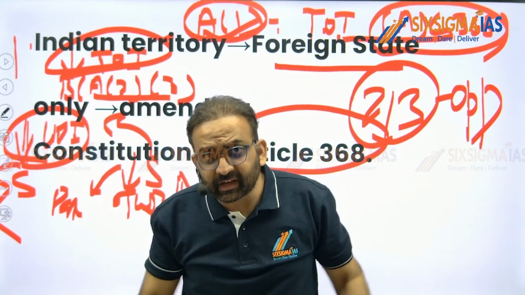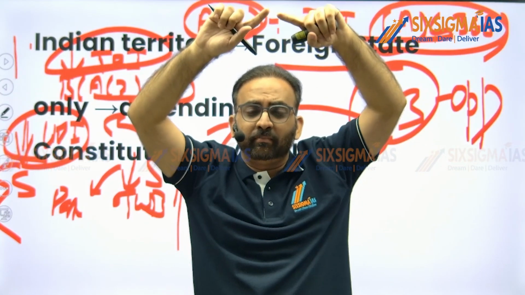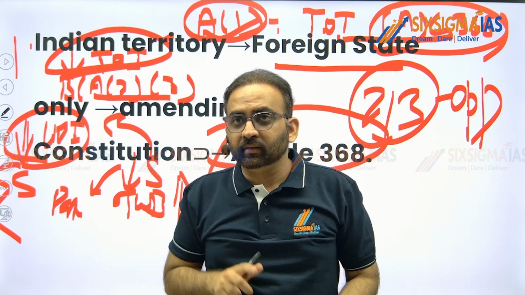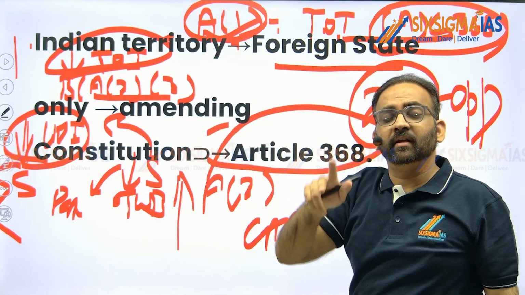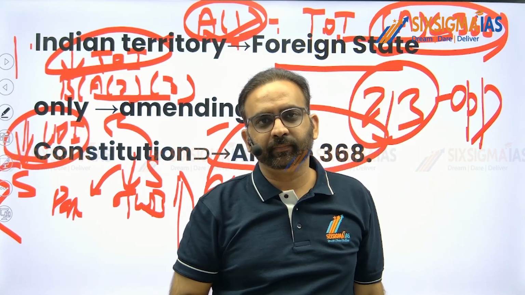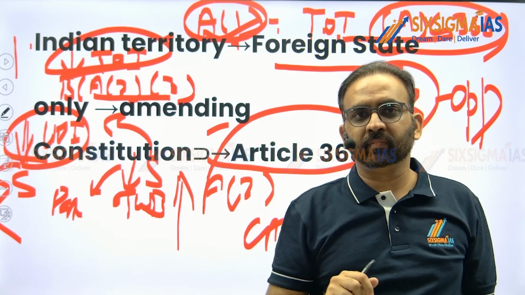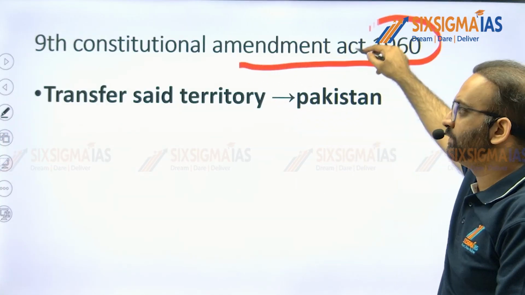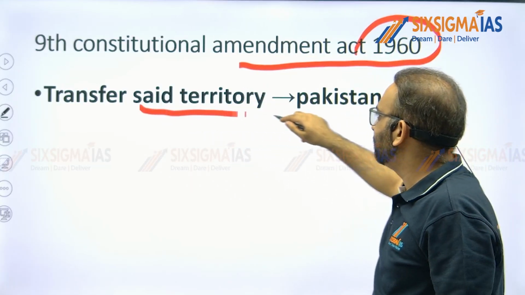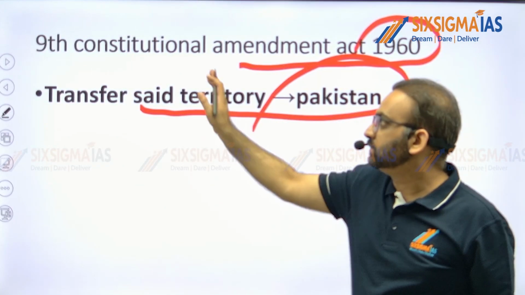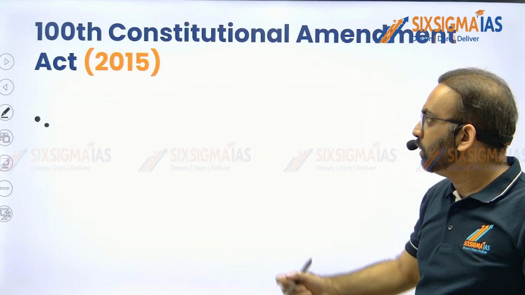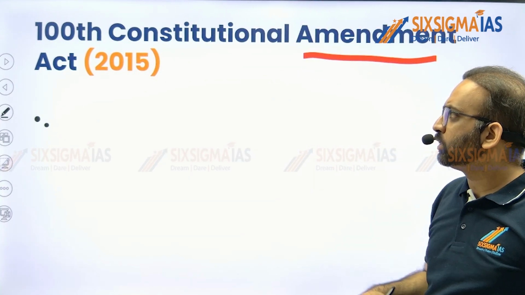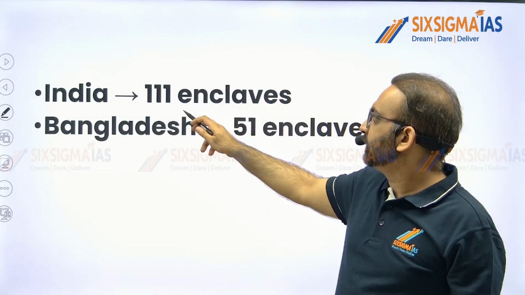But if the territory of India's size is either increasing by gaining territory or decreasing by losing territory, then you will do it under Article 1 and by a Constitutional Amendment Act, thereby requiring special majority. You get the point? For example, the 9th Constitutional Amendment Act 1960 was passed, thereby the Berubari territory was transferred to Pakistan by this Amendment Act.